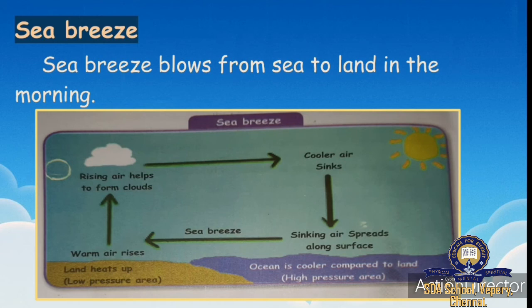Warm air rises from the land and goes into the atmosphere. Rising air helps to form clouds. Those clouds are cooler and sink again, going to the sea level. This is called sea breeze, and it happens from sea to land in the morning.